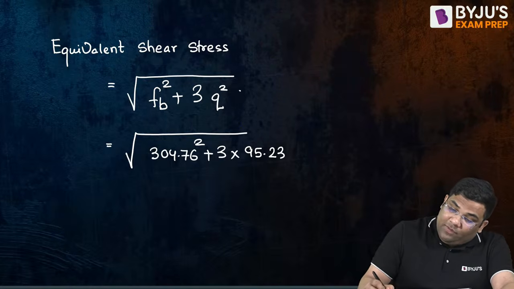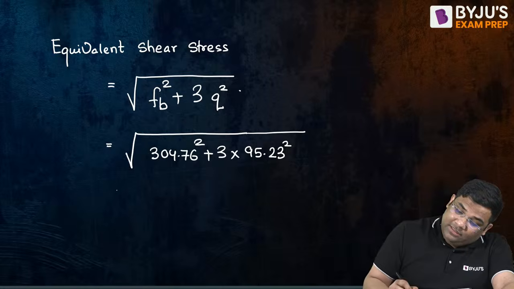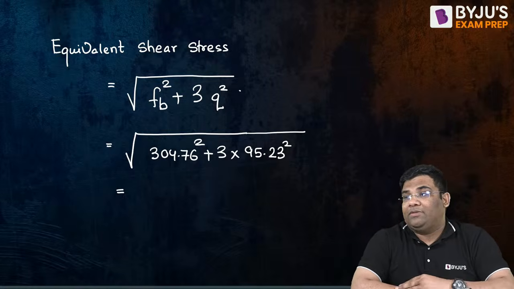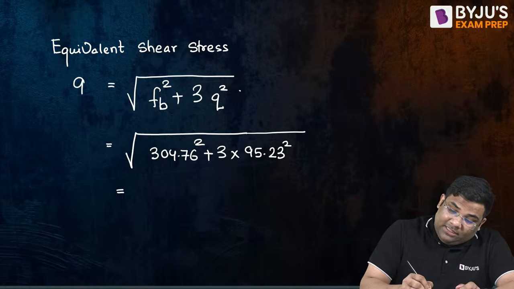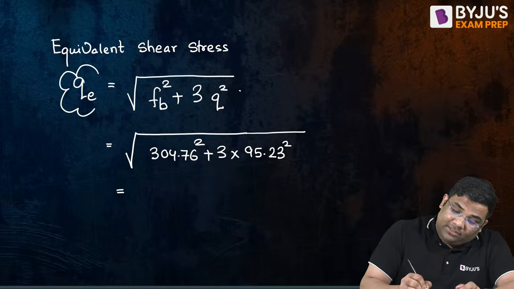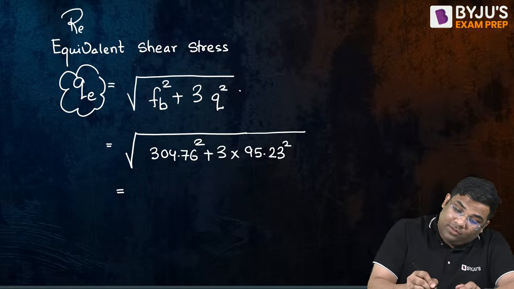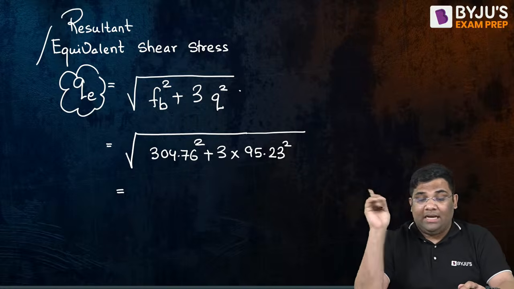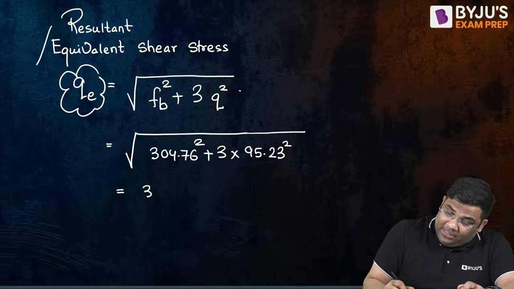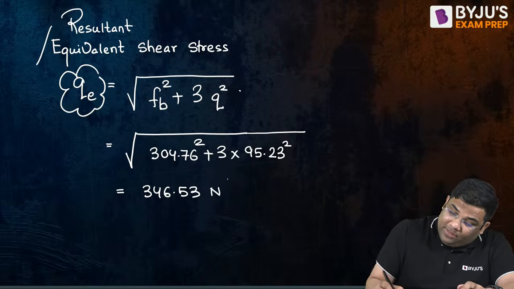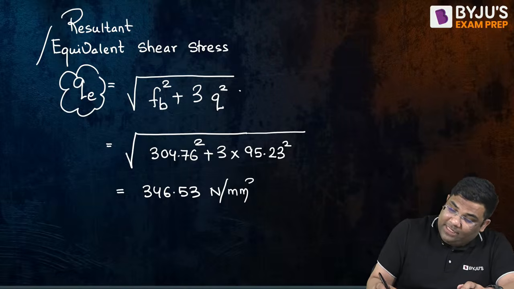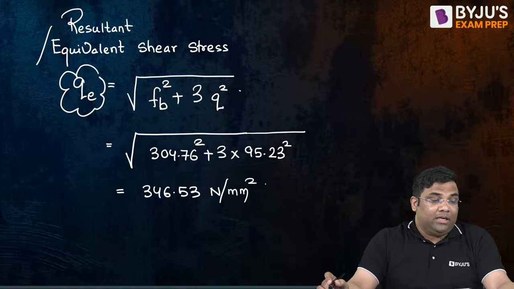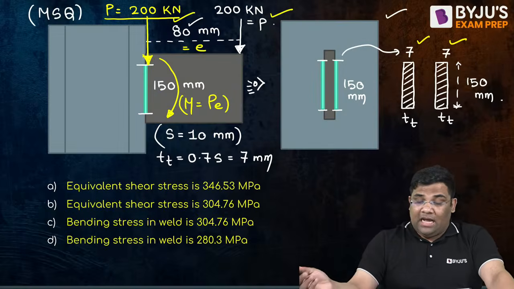Now give me the answer for the equivalent shear stress. Equivalent shear stress is nothing but the resultant shear stress, and this is the way we find it. The resultant or equivalent shear stress is due to the combined effect of the bending stress and the shear stress. So we are getting 346.53 Newton per mm square. So this is the equivalent stress we are getting. Understood? So this is a very standard question which they can ask, right?